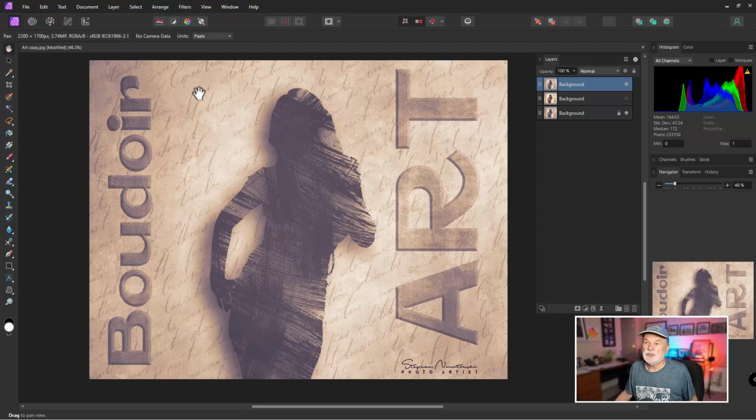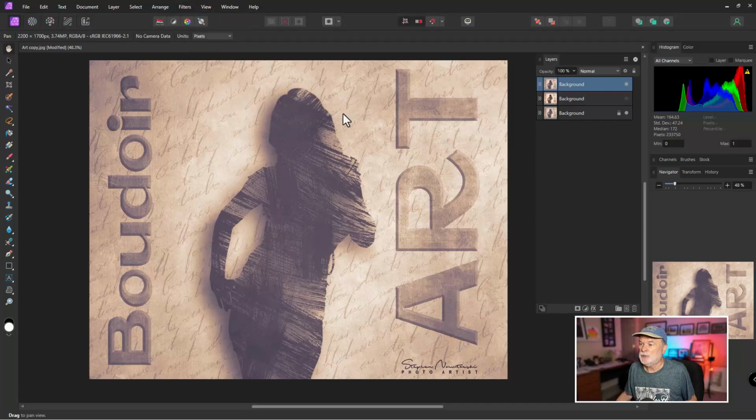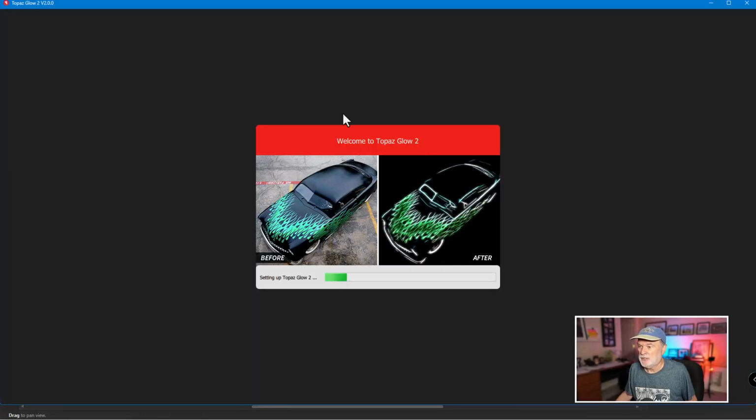And now let's try something that does not work anymore for me in Photoshop. And this was an older version. So let's go to Filter, come down to Plugins. And again, I'm going to choose Topaz Labs, Topaz Glow 2. And let's see what happens.